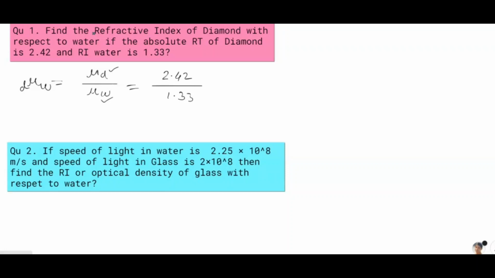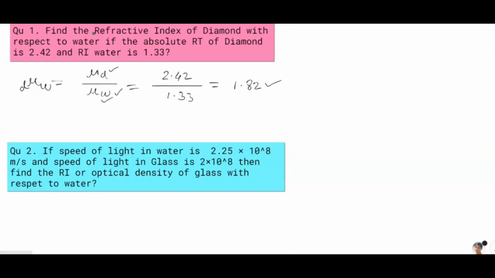So we find how much denser or rarer diamond is with respect to water. It will be 1.82. This means diamond is 1.82 times denser than water. You have to solve these types of questions also.